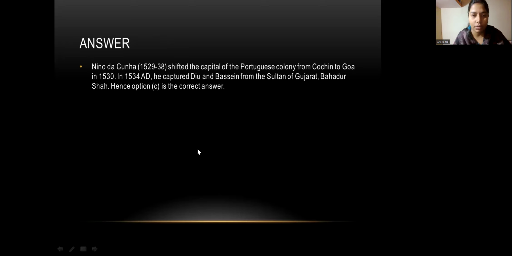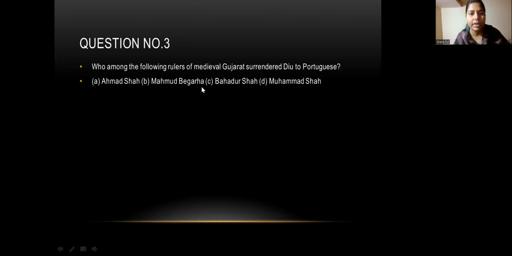Nuno da Cunha, from 1529 to 1538, shifted the capital of the Portuguese colony from Kochi to Goa in 1530. So in 1534 AD he captured Diu and Bassein from the Sultan of Gujarat. Okay, so that is Bahadur Shah, Sultan of Gujarat. Hence option C is the correct answer. Option C is correct. That is Bahadur Shah.